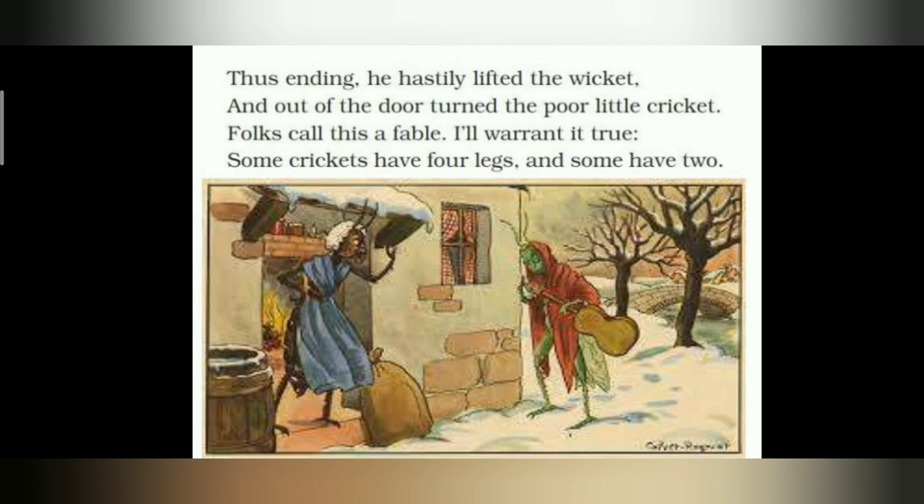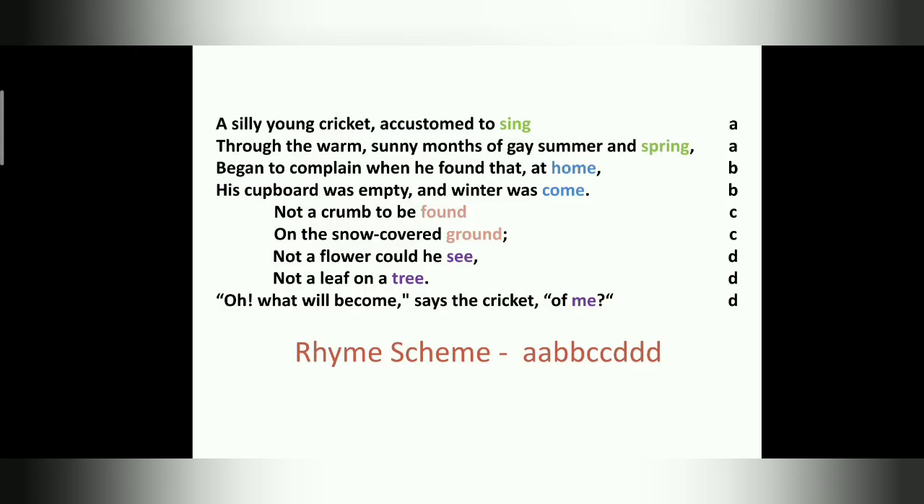In this last stanza of the poem, it tells the readers that though this tale is believed to be a fable, it is no less than truth. The poet calls this the truth because what is true for the 4-legged cricket is also true for the 2-legged humans. Is this clear, children? Now we'll move on to the rhyme scheme. So now we'll see the rhyme scheme of the first stanza.